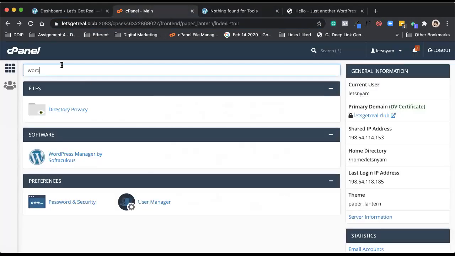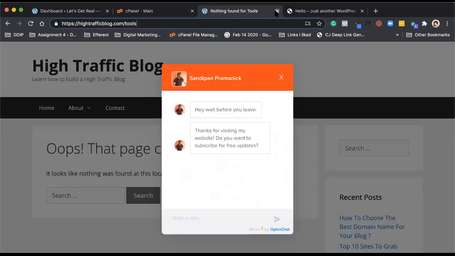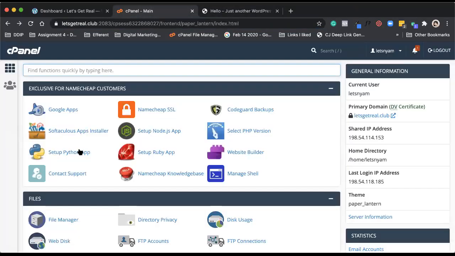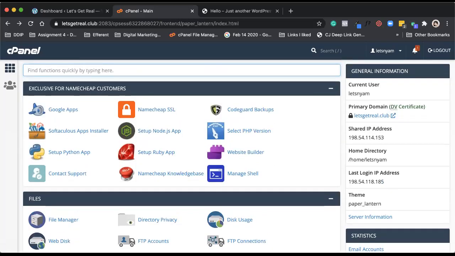Now say you want to add a subdirectory like kamnajain.com/tools. It's very simple. Khalil, it might take some time. Like you saw, I did it right now and it got created, so just make sure you give it some time. Yes, you can practice on different things and it does not affect your main website.